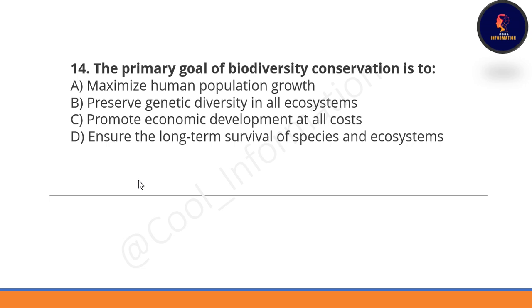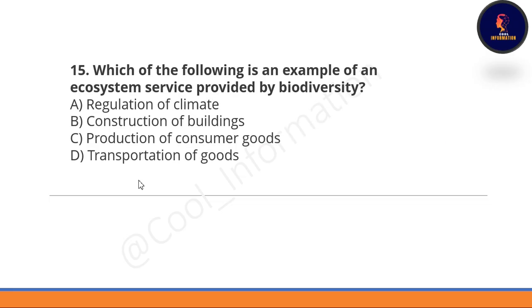Option D is correct here. Next question is, which of the following is an example of an ecosystem service provided by biodiversity? The options are regulation of climate, construction of buildings, production of consumer goods, and transportation of goods. Option A will be correct here.